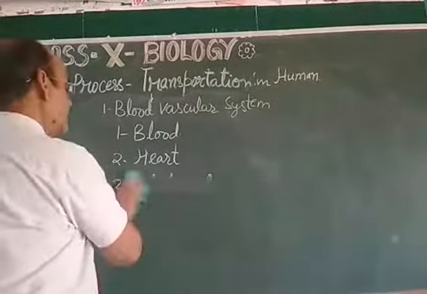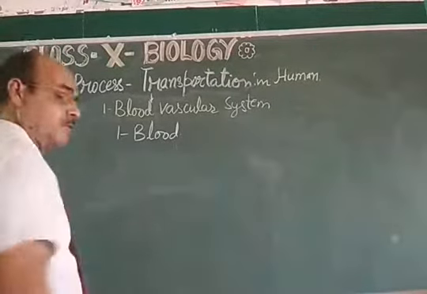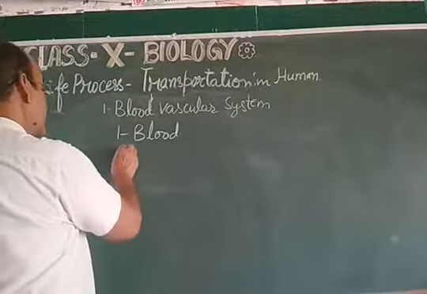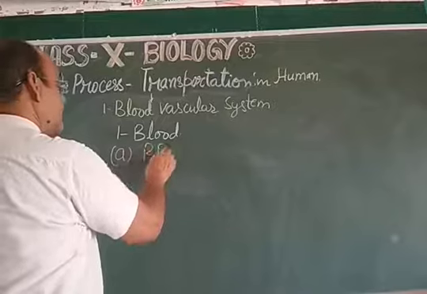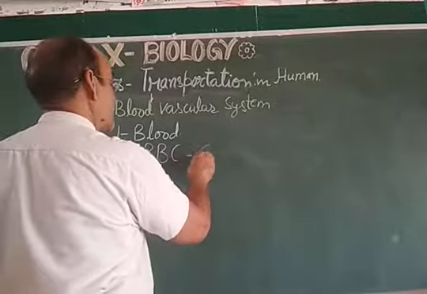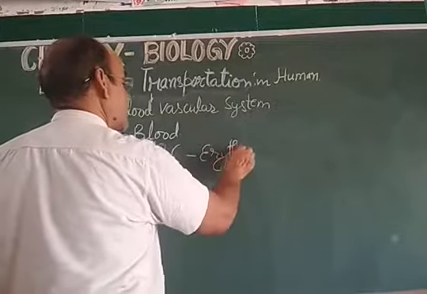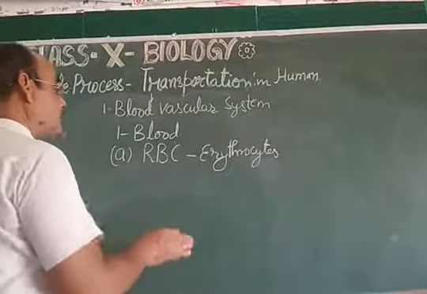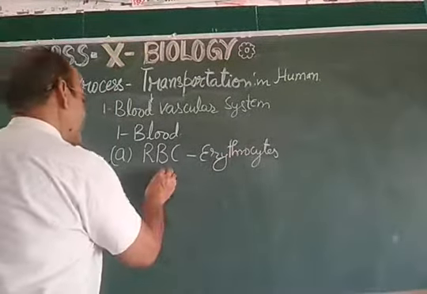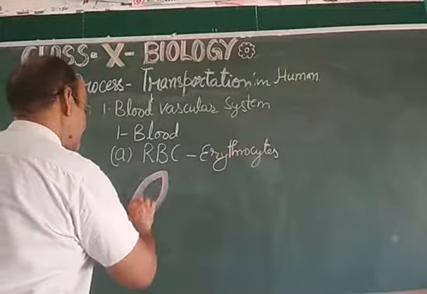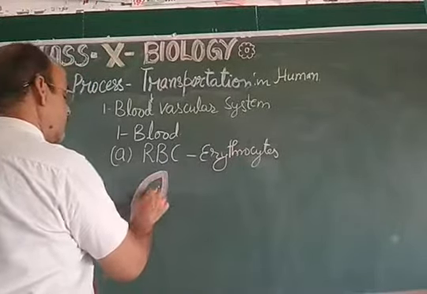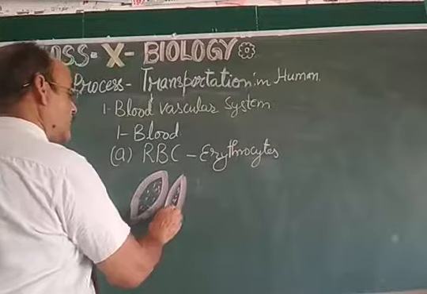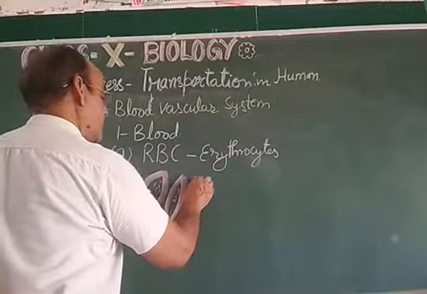My dear friend, if you see the first, blood, then you will find that there are 3 components of the blood. Number one, RBC. RBC, red blood corpuscles, are also called erythrocytes. My dear friend, this RBC doesn't have the nucleus. As far as structure is concerned, this is the disc-shaped structure and there is no nucleus. These are the cells, RBC, no nucleus is there, and they carry hemoglobin.